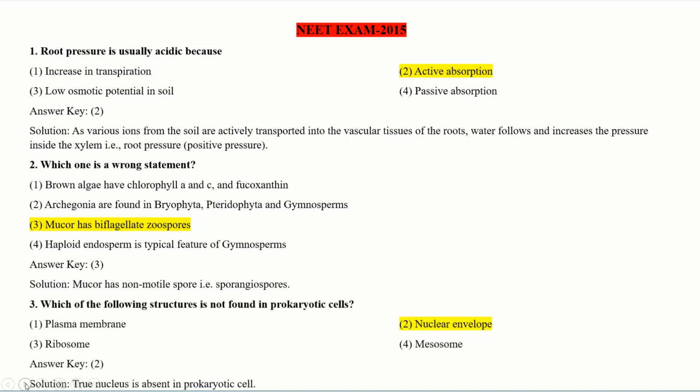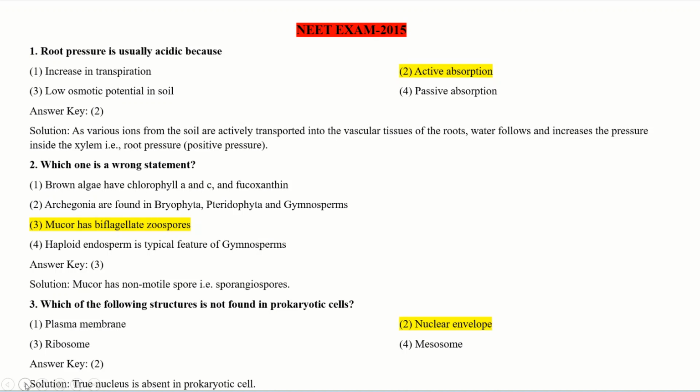Then, which of the following structures is not found in prokaryotes? So, you should know the differences between eukaryotic cell structure and prokaryotic cell structure. Then you can find the answer easily. Think about the options: plasma membrane, nuclear envelope, ribosome and mesosome.